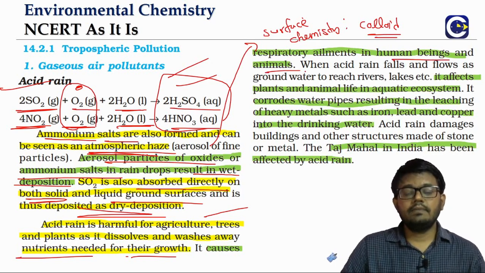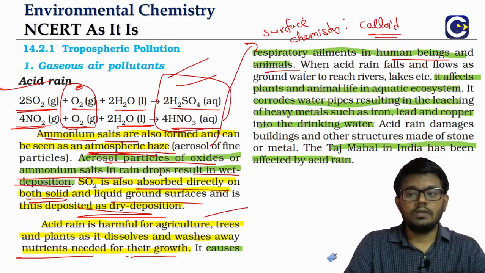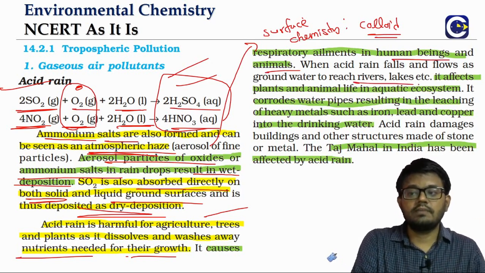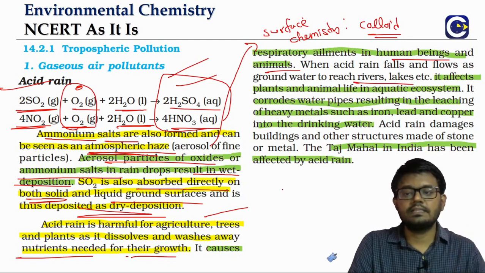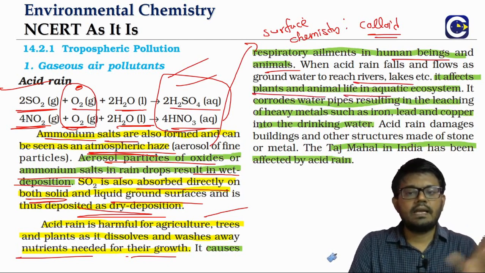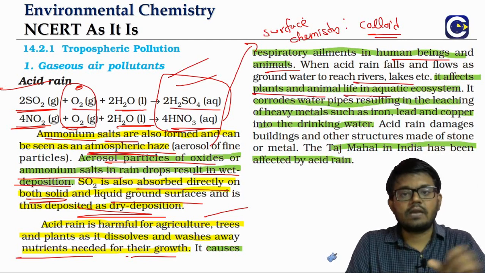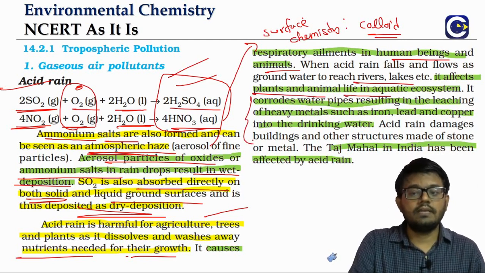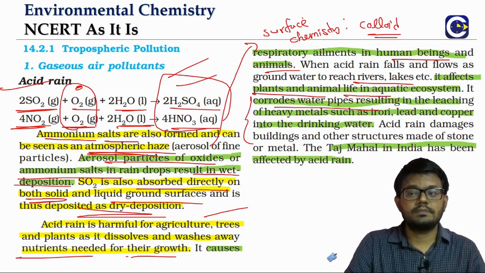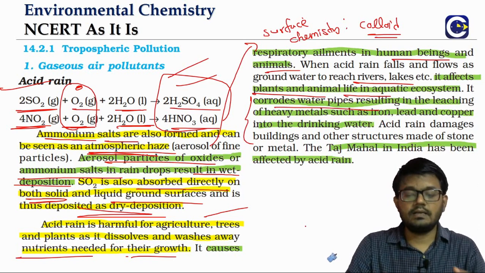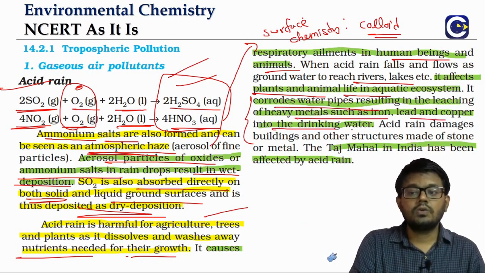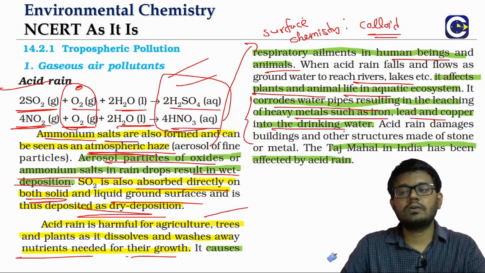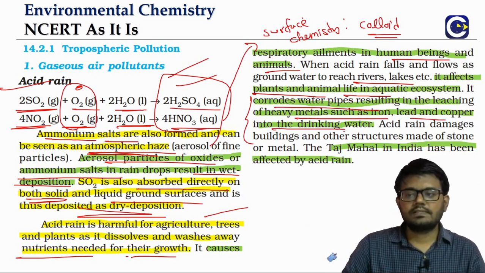And when the acid rain flows into the groundwater and other water bodies like rivers and lakes, it can significantly affect the plants and animals in the aquatic ecosystem. And even when this rainwater is pumped through the pipes, it can corrode the water pipes, and that can make some of these heavy metals like iron, lead and copper come into the drinking water, and that can cause harmful effects.